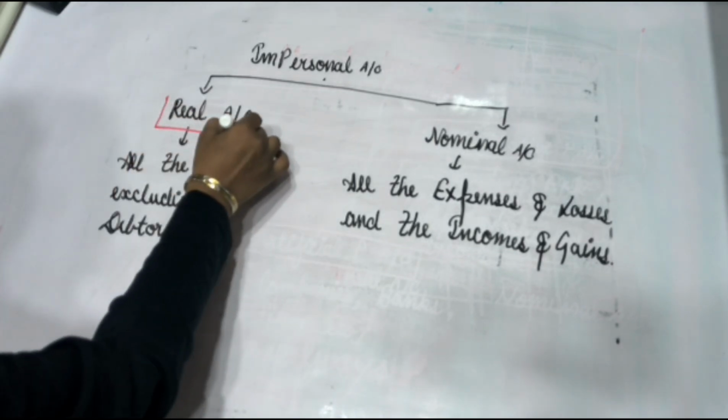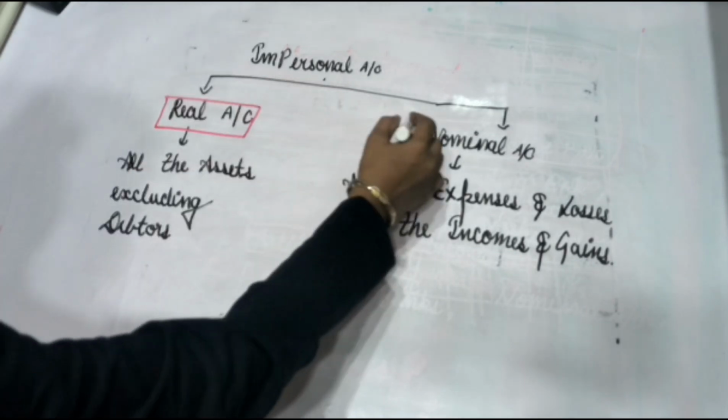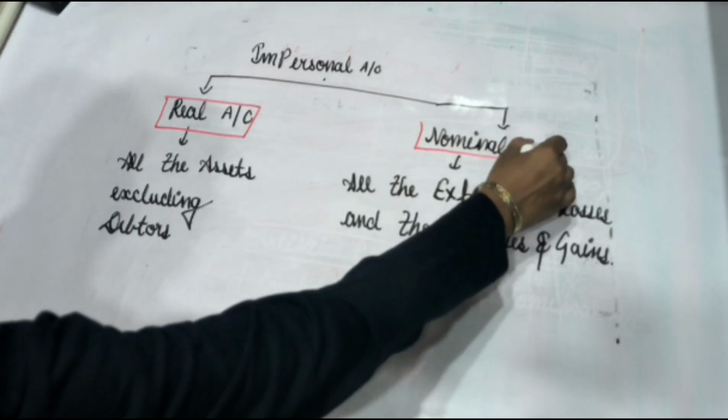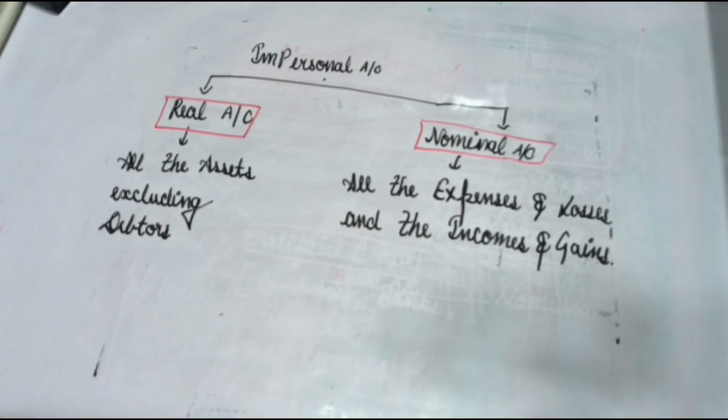I repeat, in impersonal account, we divide the category into the two heads. The first is real account and the second one is nominal account. In real account, we include all the assets excluding debtors, and in nominal account, we include all the expenses and losses and the income and gains.